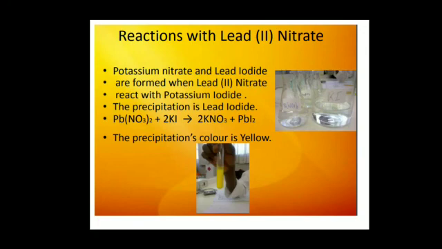Pb(NO3)2 plus 2KI gives 2KNO3 plus PbI2. This yellow precipitate is formed by lead iodide, PbI2. So here we have a precipitation reaction in which a coloured, white, yellow or brown precipitate is formed, which is insoluble in the solvent and settles down at the bottom.